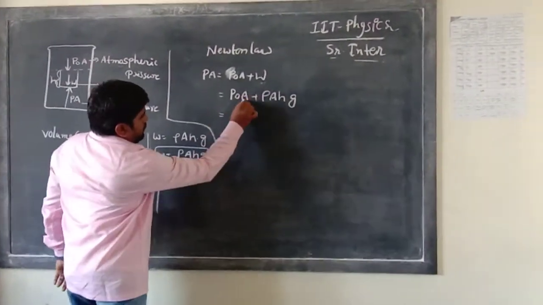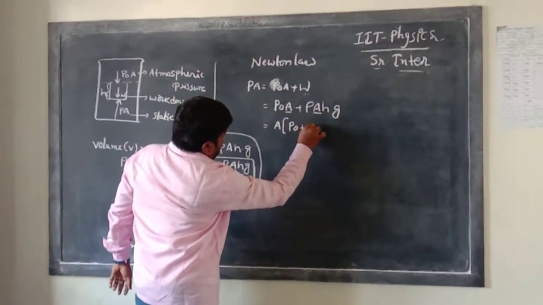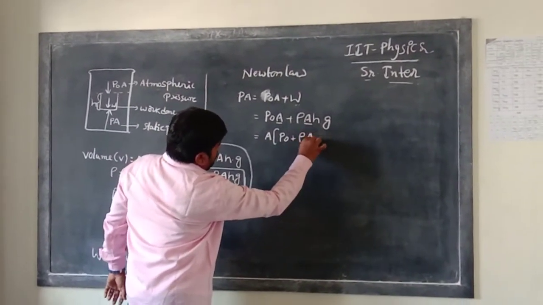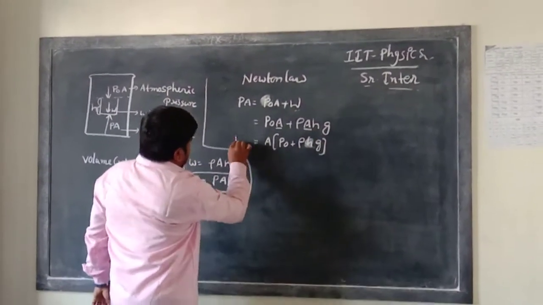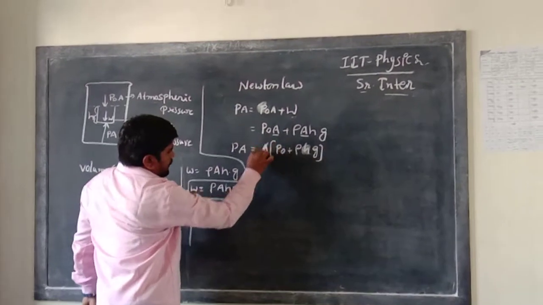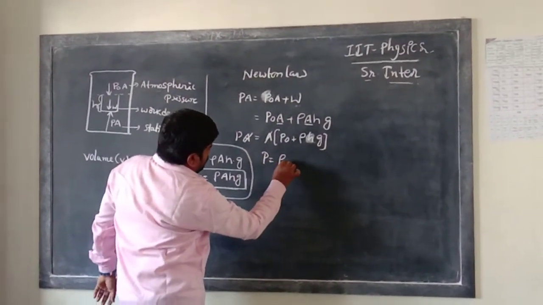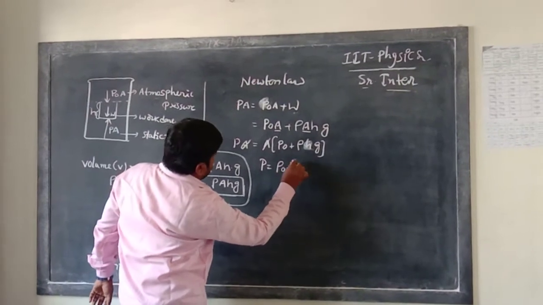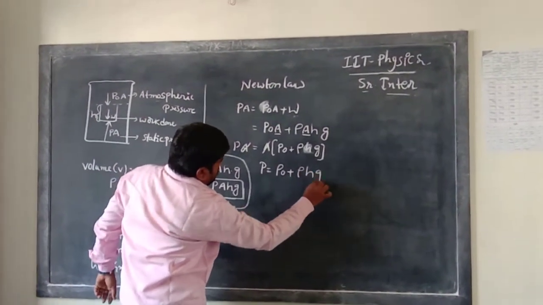From these two equations, A is common and can be cancelled. So pressure is equal to rho naught plus rho H g.